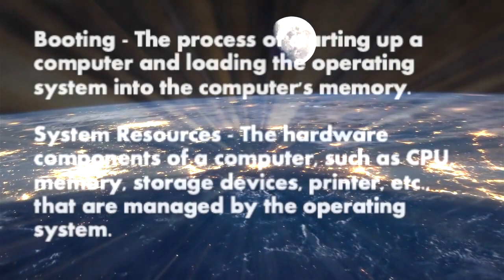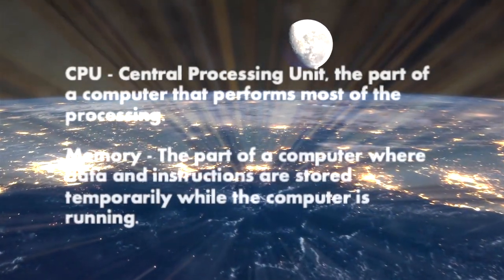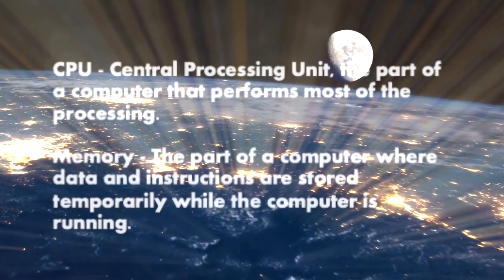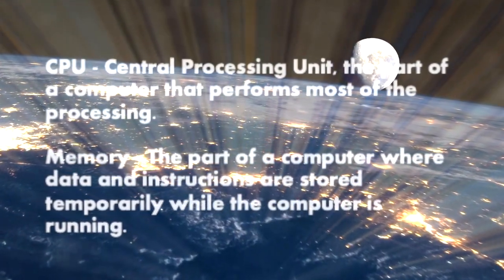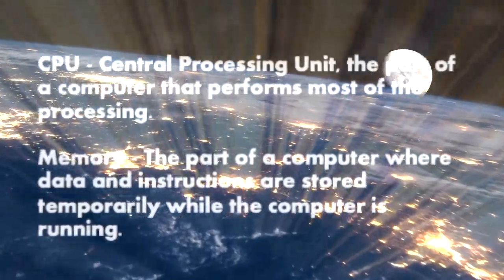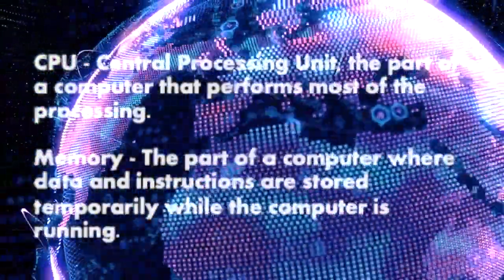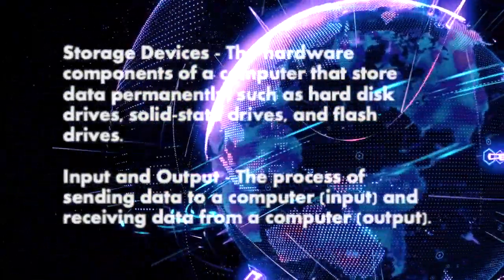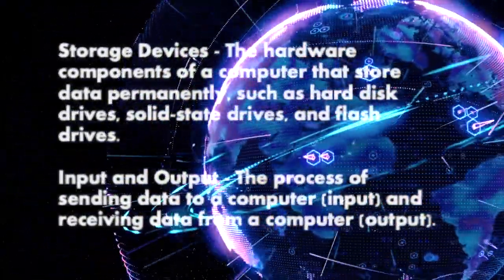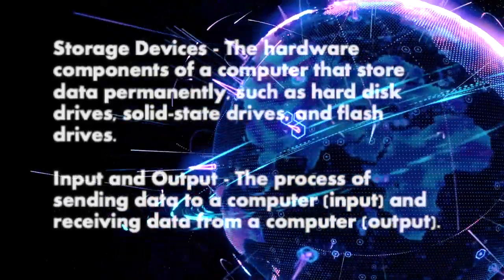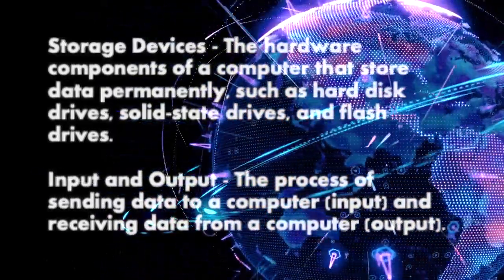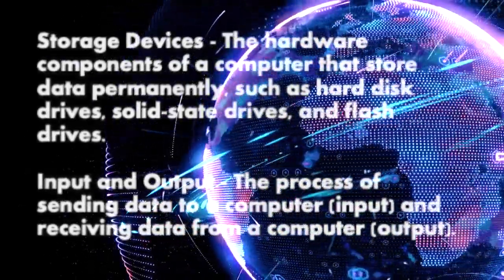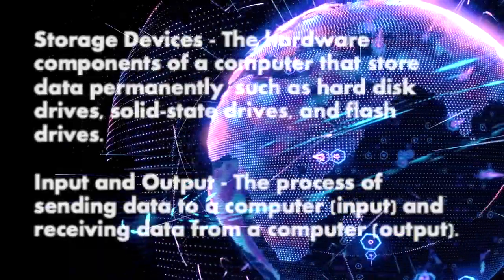the operating system. CPU, Central Processing Unit, the part of a computer that performs most of the processing. Memory, the part of a computer where data and instructions are stored temporarily while the computer is running. Storage devices, the hardware components of a computer that store data permanently, such as hard disk drives, solid-state drives, and flash drives. Input and output, the process of sending data to a computer, input, and receiving data from a computer,